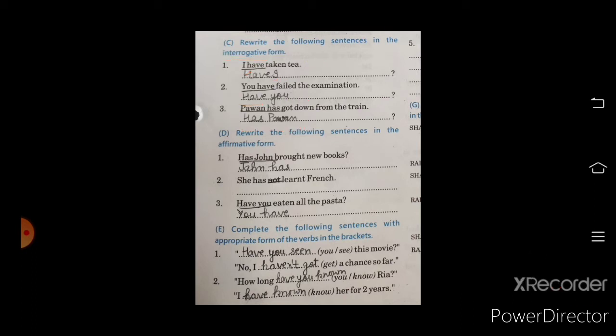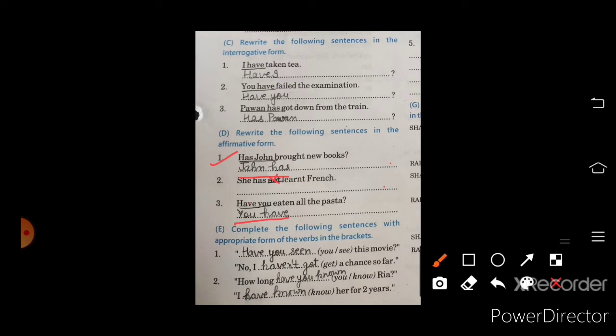D exercise, rewrite the following sentences in the affirmative form. Okay, we have to convert these sentences into affirmative. They may be interrogative or they may be negative. First one is there, John has bought new books. This becomes an affirmative sentence. Second sentence, we put a cross on not and this sentence becomes affirmative. She has learnt French. Third one is there, have you, that's our interrogative sentence, and for converting it into affirmative, we have to write you have eaten all the pasta.